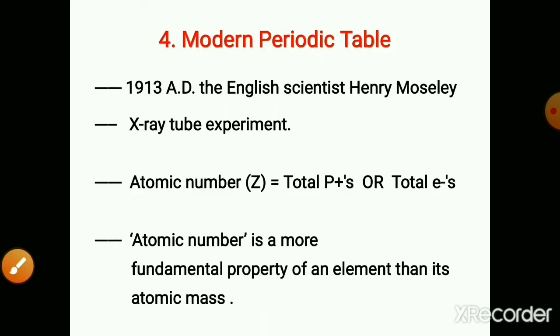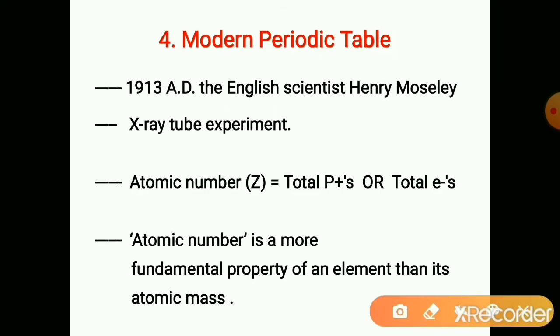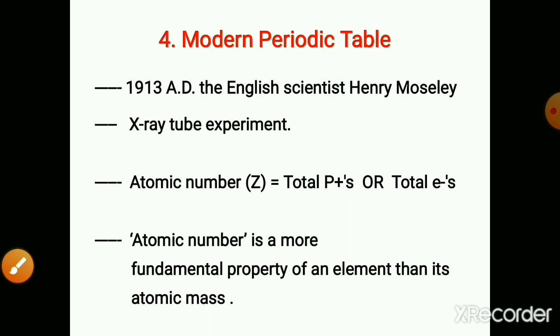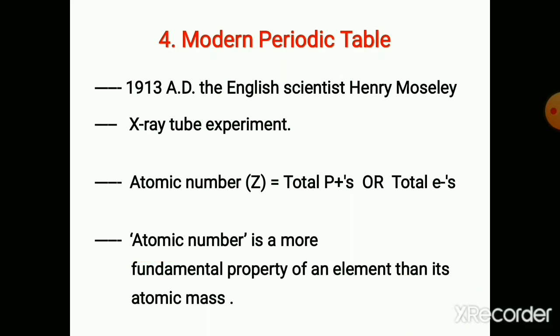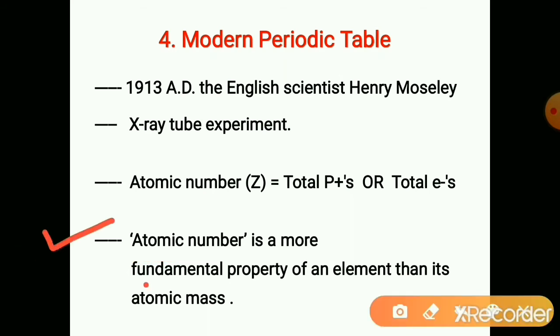So another, improved, flawless way of classification is the modern periodic table, and the attempt is made by Henry Moseley. He performed the X-ray tube experiment and he concluded that the atomic number is a more fundamental property than the atomic mass. Atomic number is the more fundamental property of an element than its atomic mass,